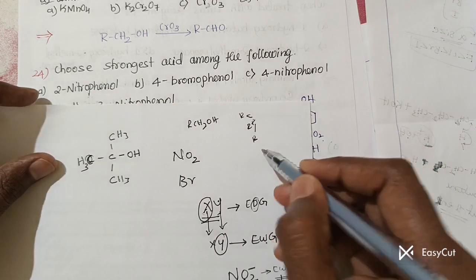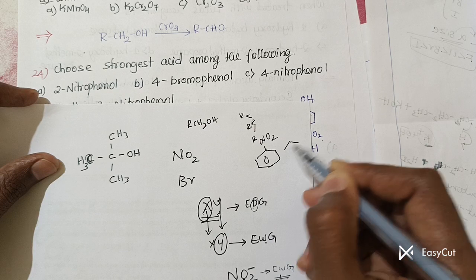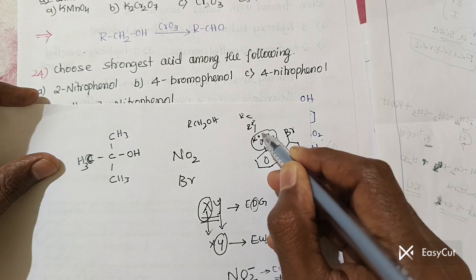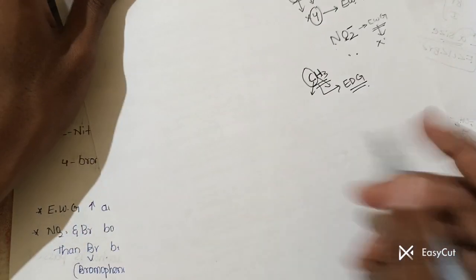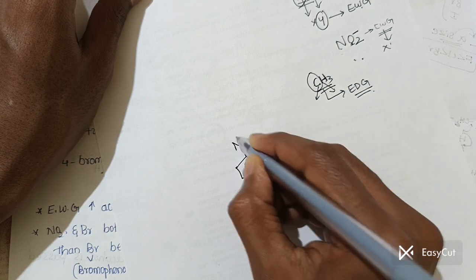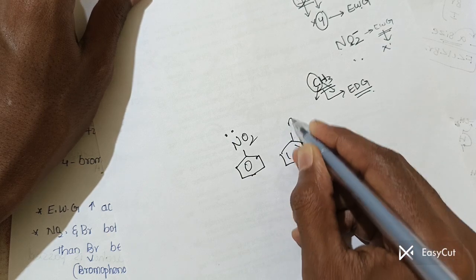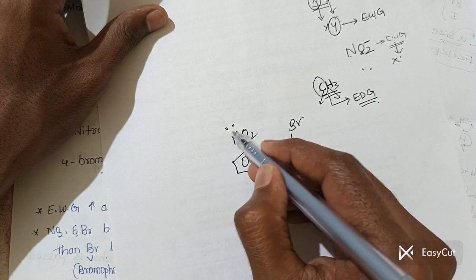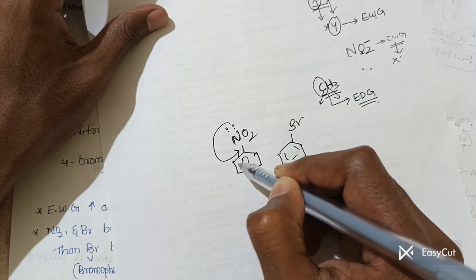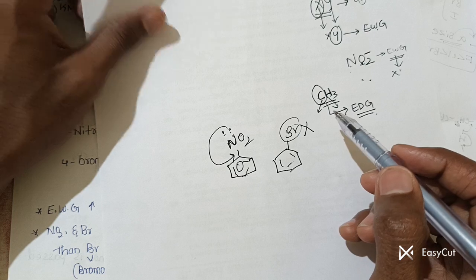So if you write the benzene ring like this, nitrobenzene I will write. Clear? As well as the bromobenzene I will write. This nitrogen is having the lone pair of electrons. First I will write the nitrobenzene. Clear? Okay. And that is the bromobenzene. Clear? Okay. So this nitro group is having the lone pair of electrons which is involved in the resonance. But this Br does not get involved in the resonance.